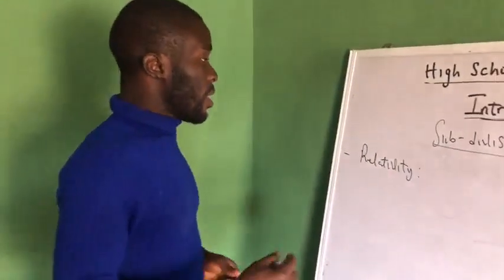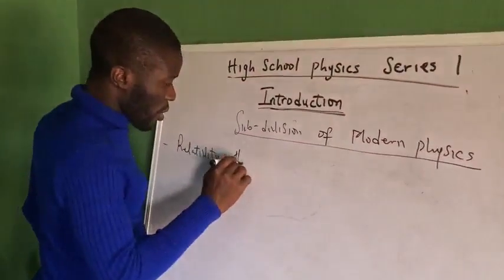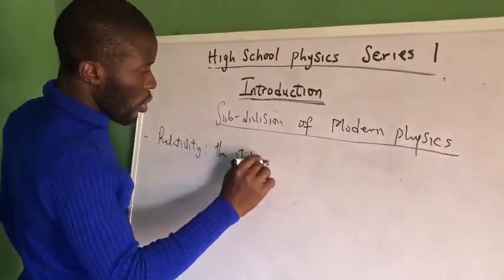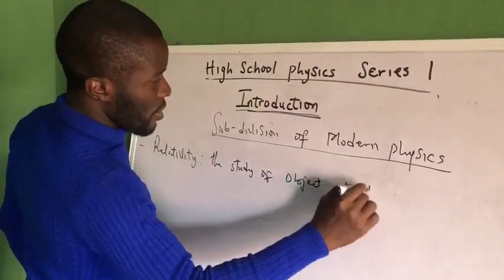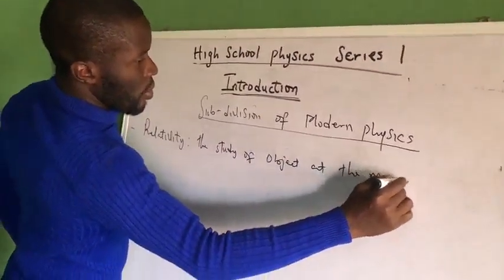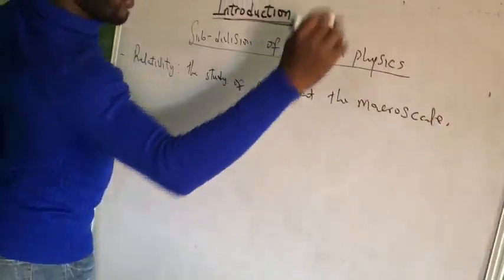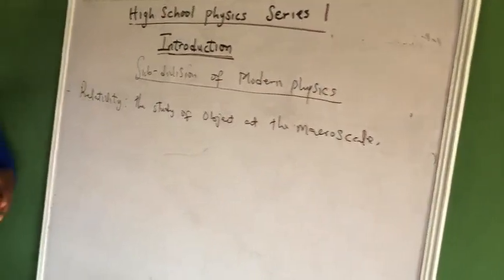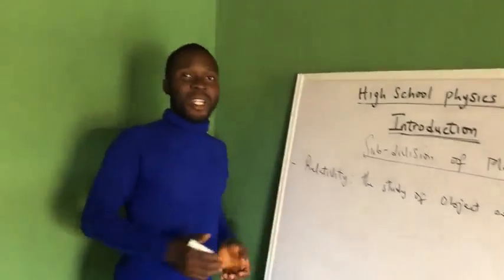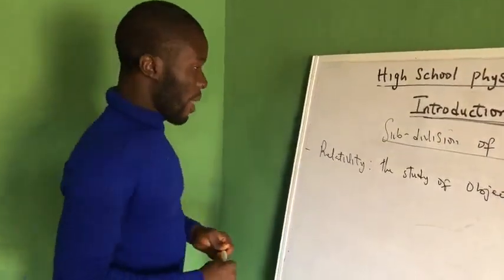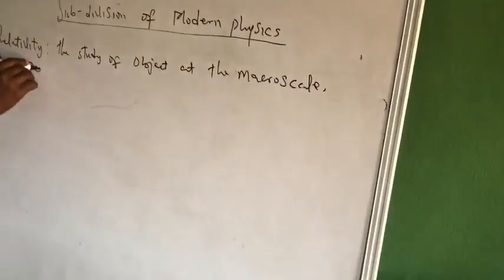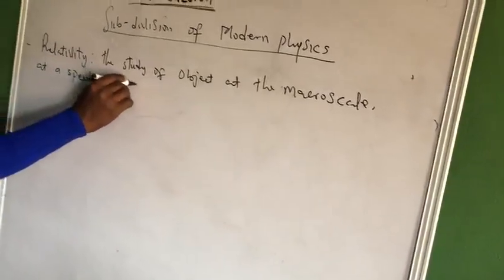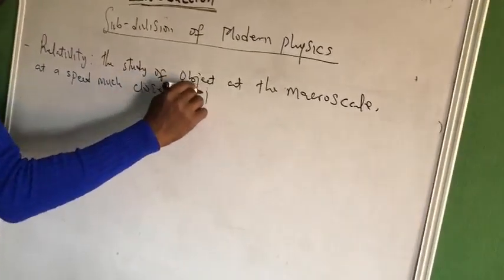So now relativity is the study of objects at the macro scale. When we say macro scale, we are talking of objects that are very, very large. So those are objects at macro scale, moving at a speed much closer to the speed of light.